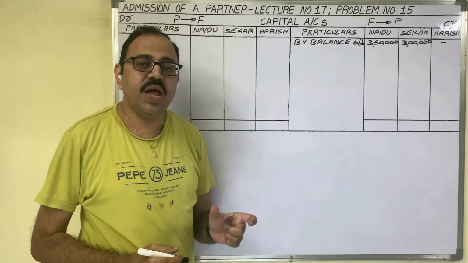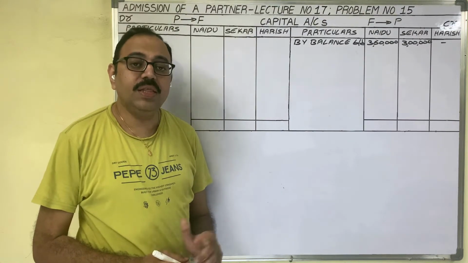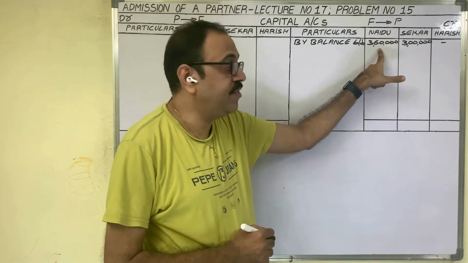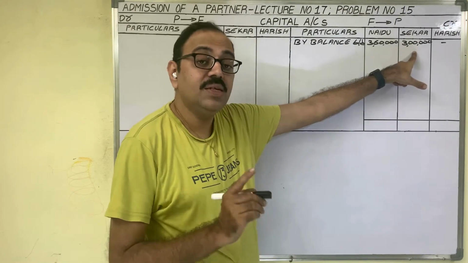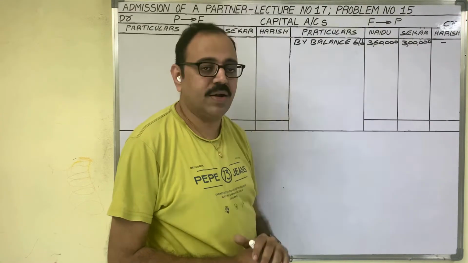Next, in the revaluation account, we got a profit of 4,000 rupees. Of that 4,000 rupees, Naidu's share is 2,400 and Shekar's share is 1,600 rupees. These two amounts belong to the old partners.